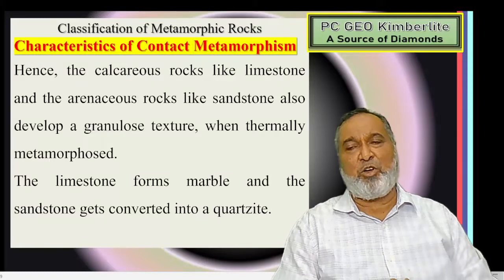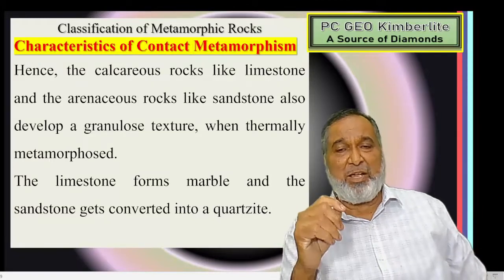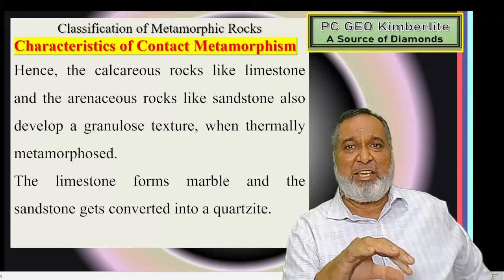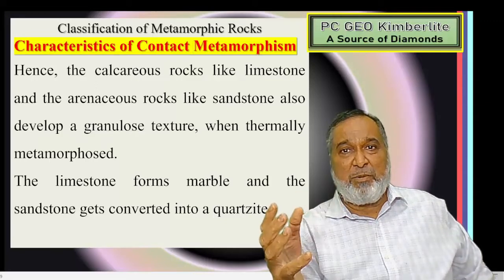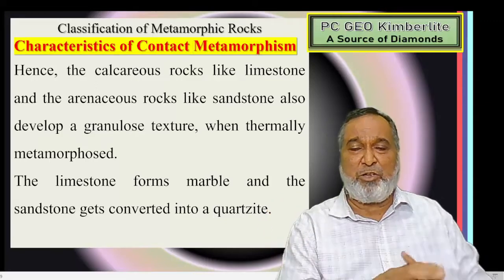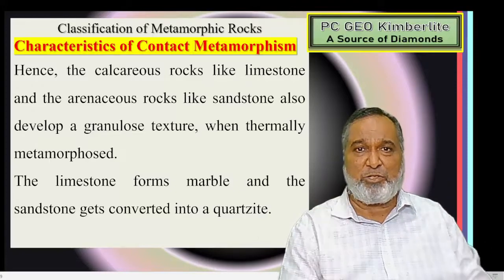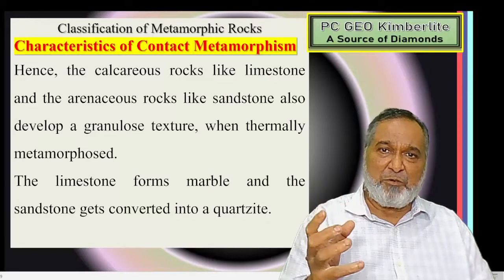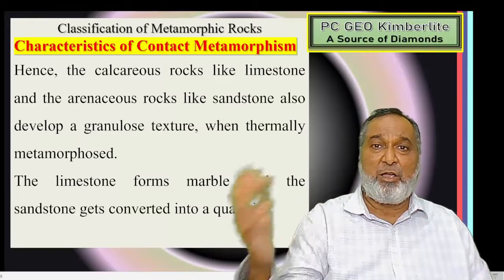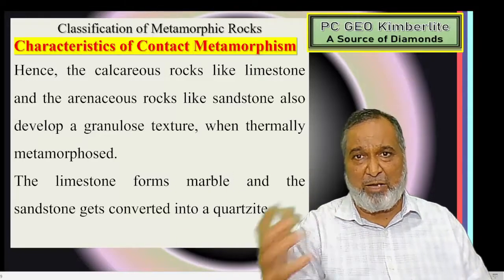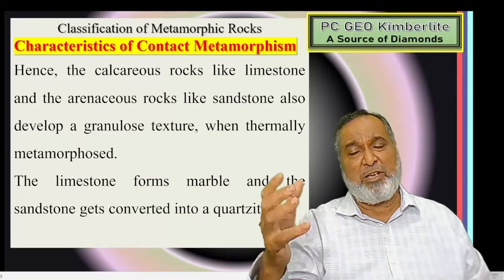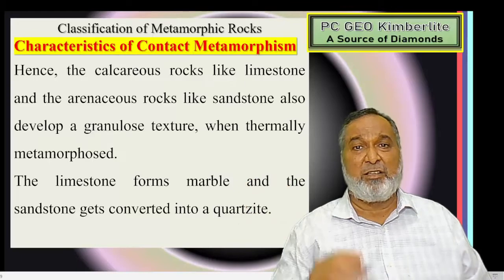Hence the calcareous rocks like limestone as well as the argillaceous rocks like sandstone, once they undergo metamorphism, what are they going to give? They will give you the granulose texture, and they are thermally metamorphosed. If pure limestone is there, pure marble is going to form. If there are impurities in the limestone, we are going to get varieties of shades in the marble.